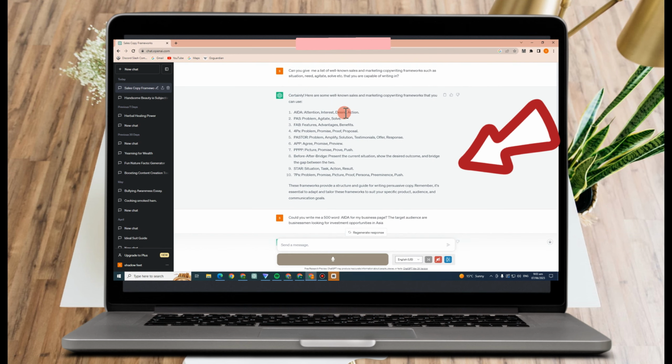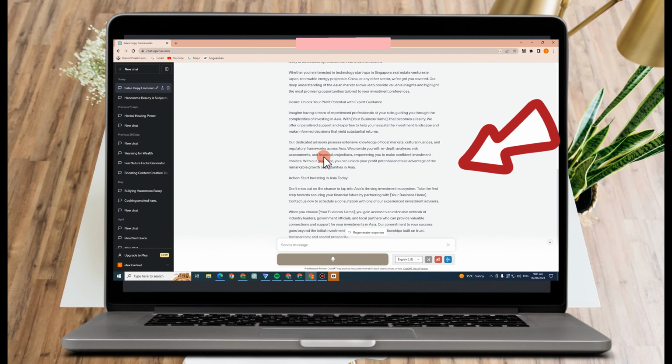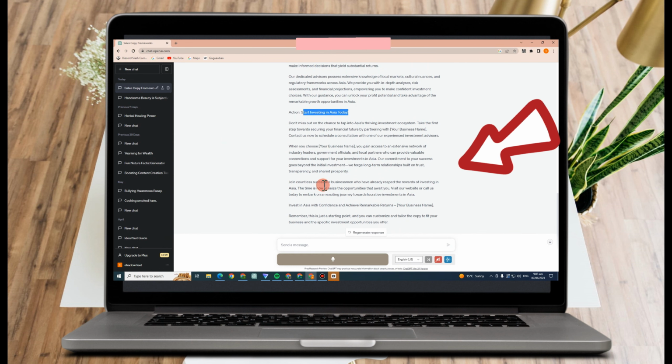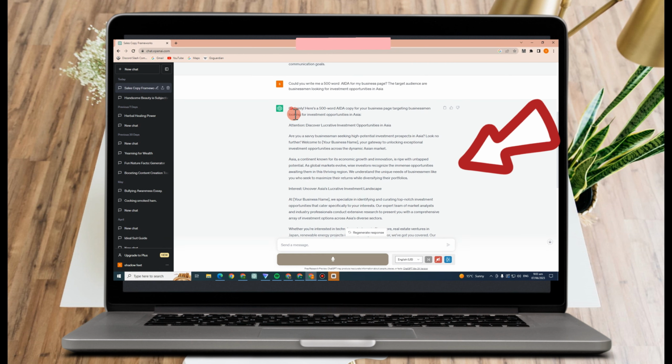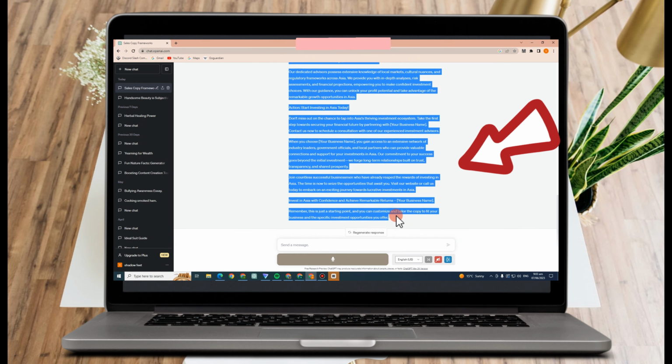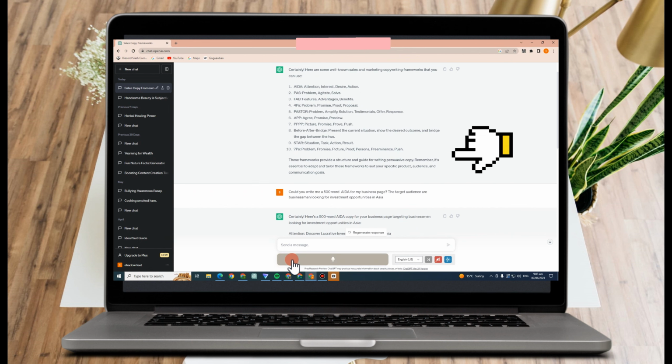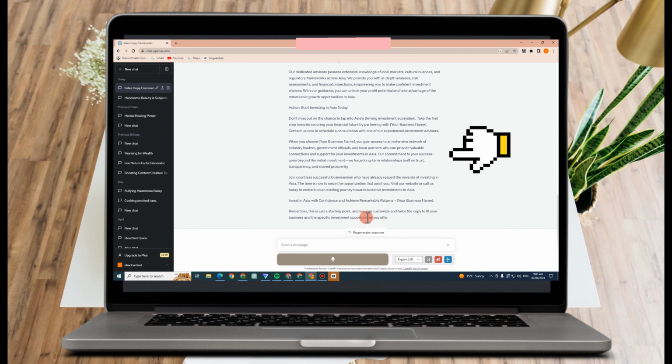And last, we have A for action, which is start investing in Asia today. See how awesome this ChatGPT is? All you have to do is copy this and paste it on your social media platform, your website, or your page, something like that.